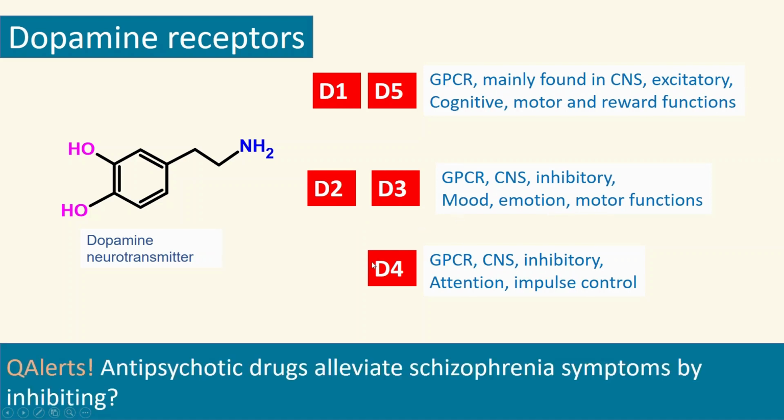So here is a question. The famous antipsychotic drugs alleviate schizophrenia symptoms by inhibiting what receptors, dopamine receptors? Guess what could be the answer? The best answer would be D2 receptors. By inhibiting D2 receptors, antipsychotic drugs help in reducing schizophrenic symptoms.